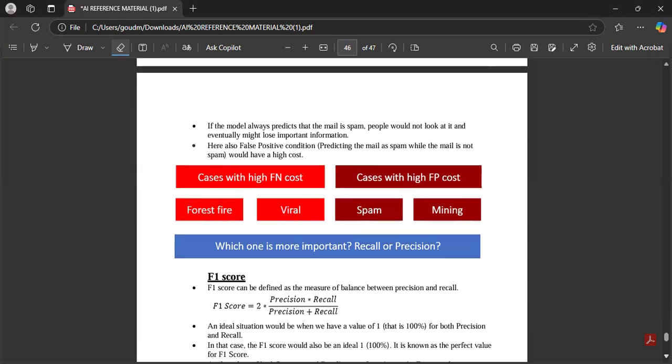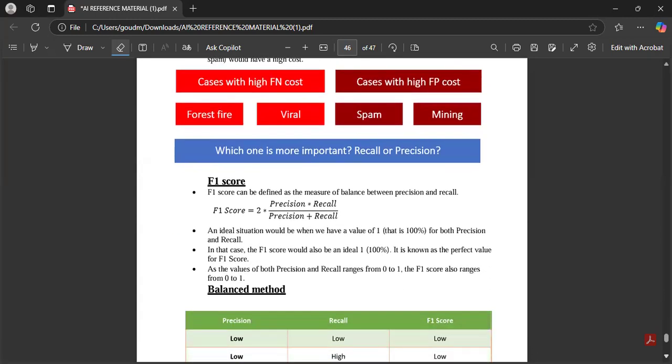So which one is more important, recall or precision? Depending upon the situation, we have to choose recall or precision. Both are not suitable for a few cases. At that time, you will go to the F1 score, children. F1 score is a very important question. Every time in the question paper, you just close your eyes and open, you will see a question on the F1 score for 4 marks. F1 score can be defined as a measure of balance between precision and recall. F1 score equals 2 into precision into recall by precision plus recall. This is the formula of F1 score, children.